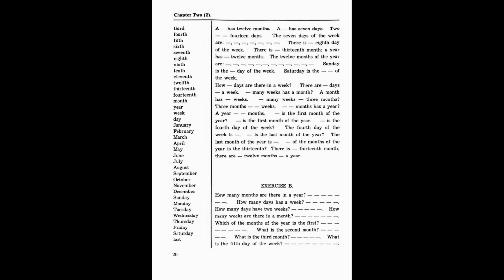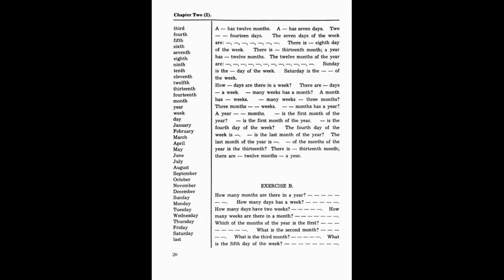Sunday is the first day of the week. Saturday is the last day of the week. How many days are there in a week? There are 7 days in a week. How many weeks has a month? A month has 4 weeks. How many weeks have 3 months? 3 months have 12 weeks.